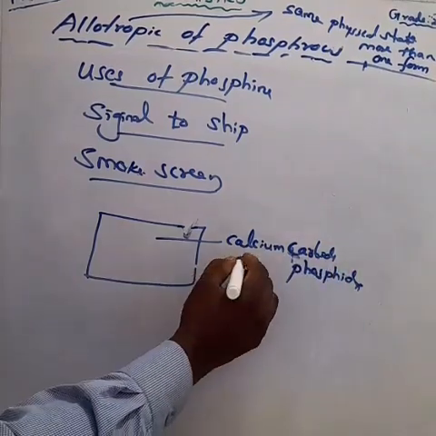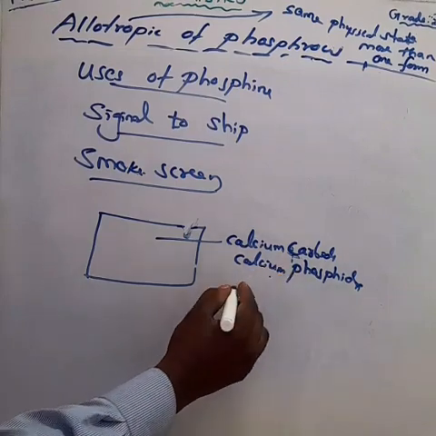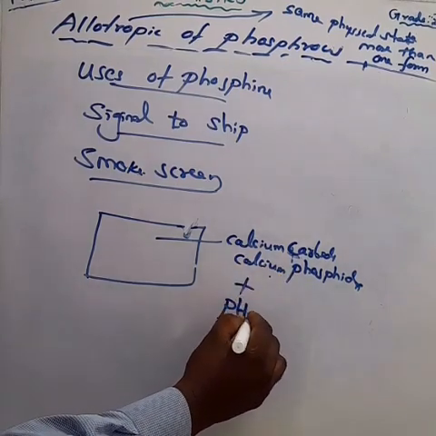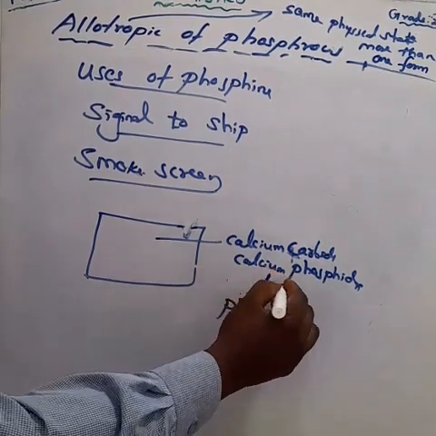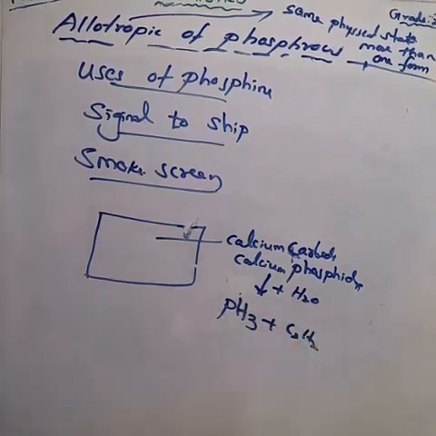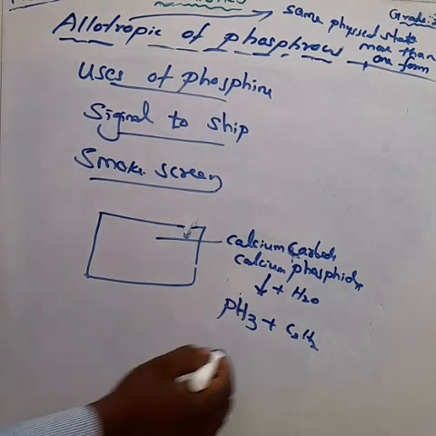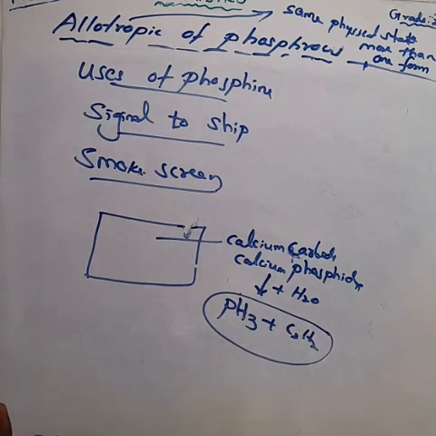What happens? Two important gases are produced. One is phosphine gas. What is the formula? Phosphine, PH3. And also we get acetylene gas. Acetylene, as all of you know, C2H2. Am I right? C2H2, acetylene. These two gases are produced.